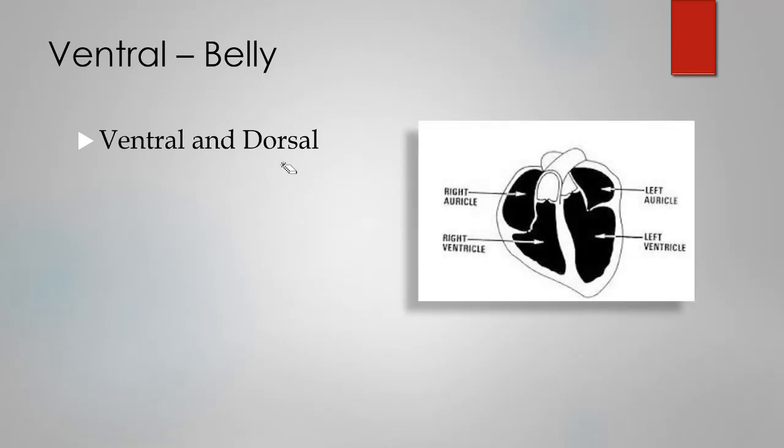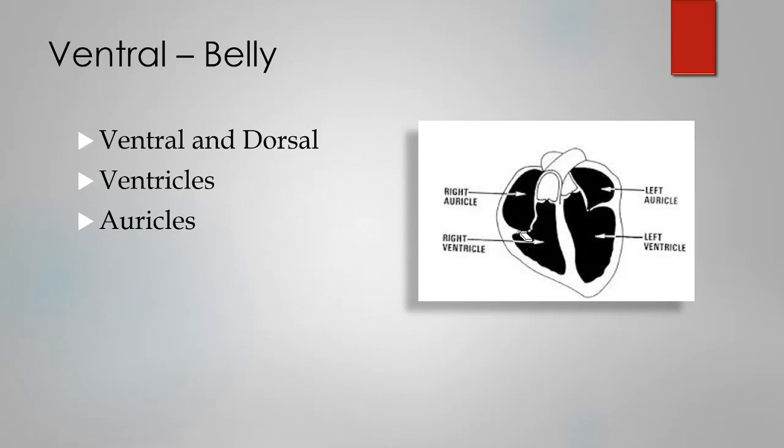Last time we had done ventral and dorsal. Ventral means belly, and it refers to the front side or the belly side of the body or of anything. Okay, so we had ventral and dorsal, and two more words are there, ventricles and auricles. These two things are the two chambers of our heart.